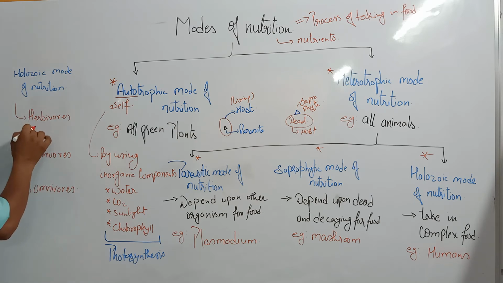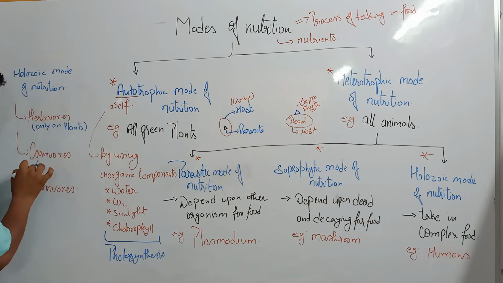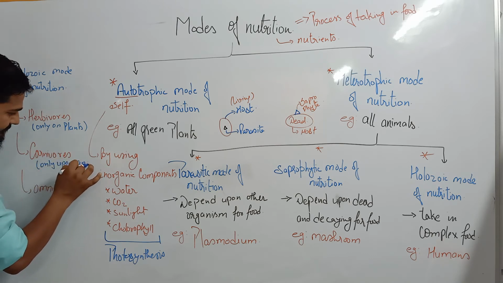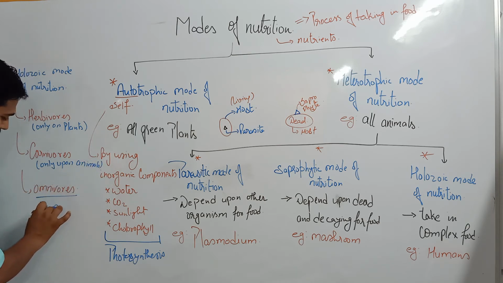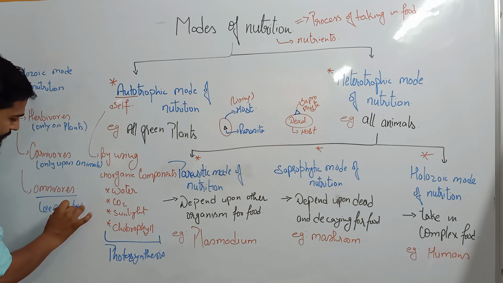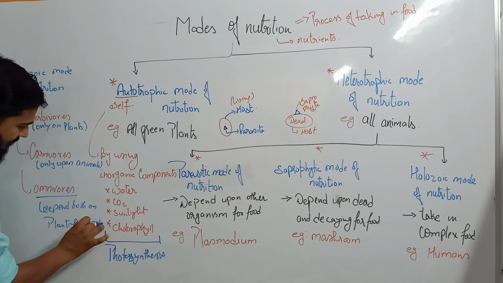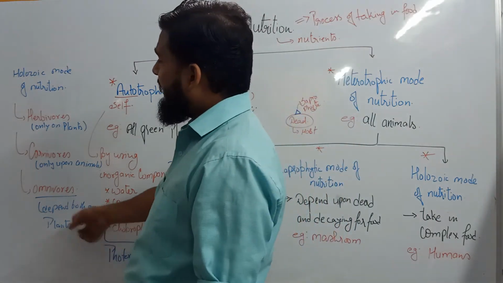Herbivores are those which depend only on plants. Carnivores depend only upon animals. And omnivores depend both on plants and animals.